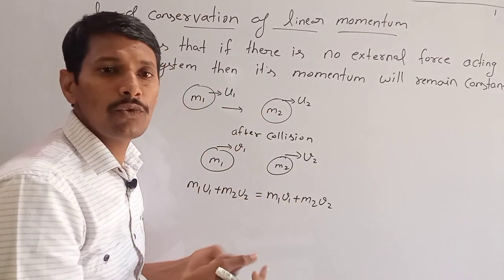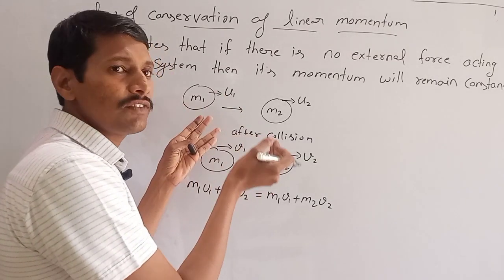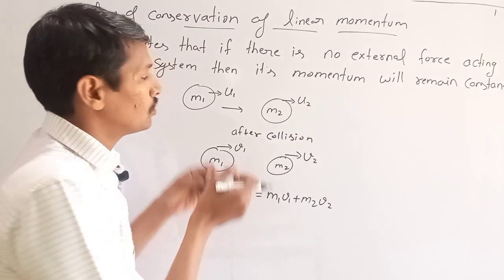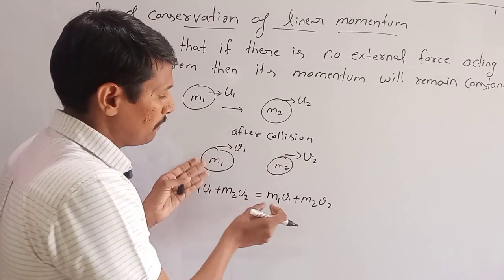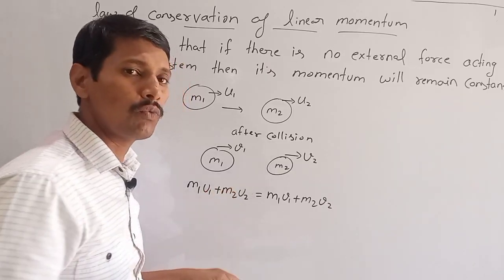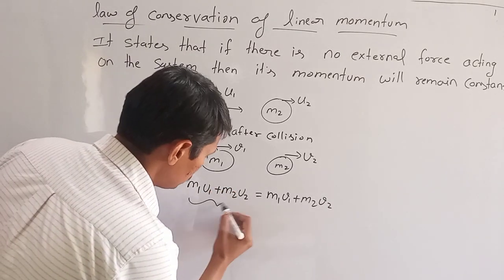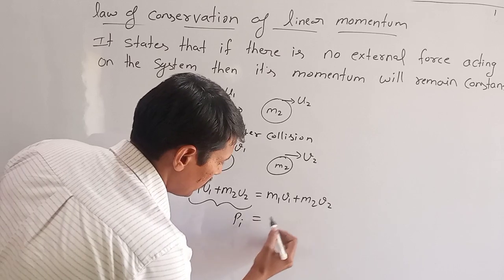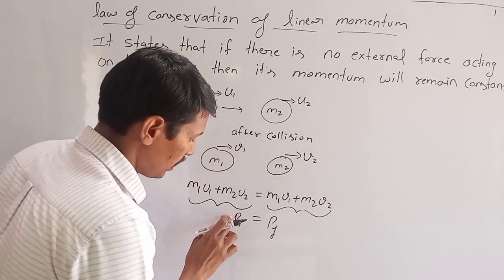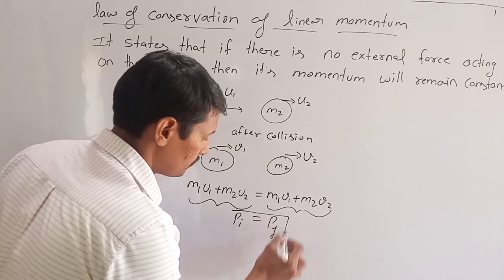There is no external force acting on it. So we can say that it does not matter if they are colliding or not, but the momentum will remain conserved. So after the collision, momentum becomes m1 v1 plus m2 v2, but it should be equal to m1 u1 plus m2 u2, that is initial momentum. This makes our Pi and this makes our Pf. I denotes initial and f denotes final. Initial momentum, final momentum.